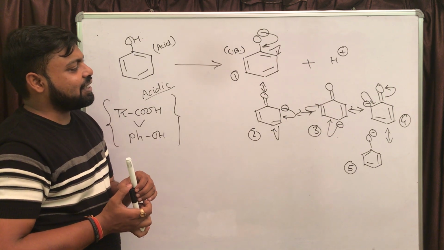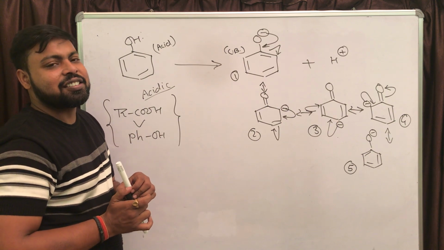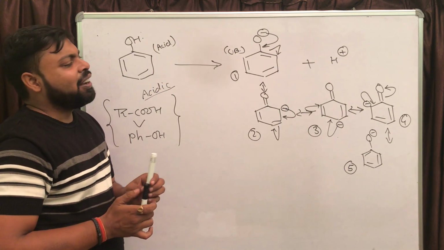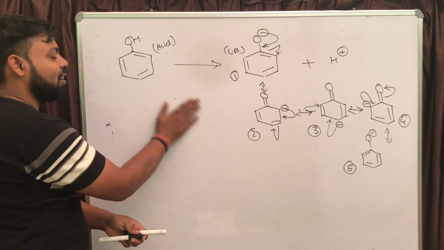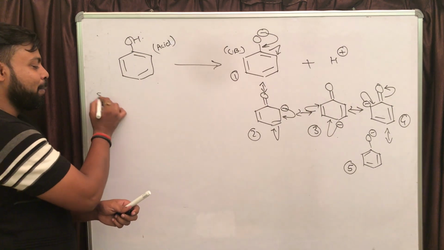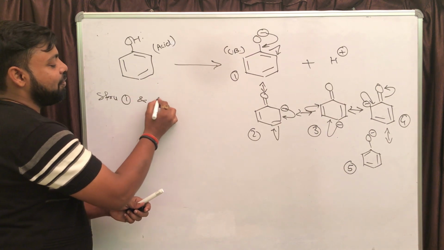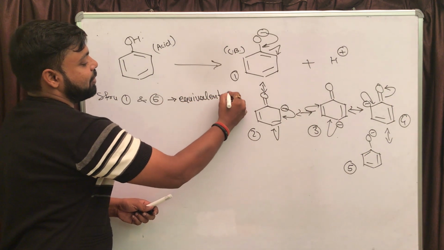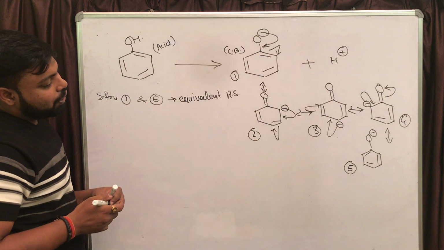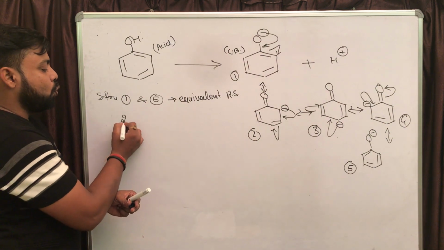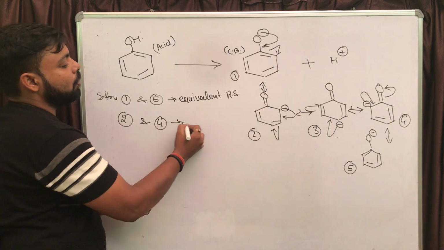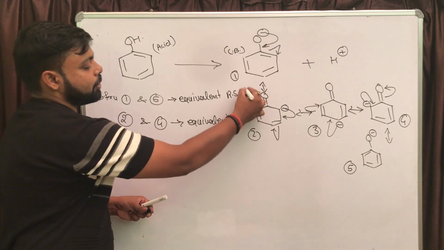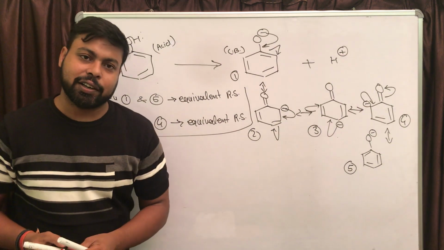If it is asked whether structures 1 and 5 are equivalent resonating structures or not, definitely structures 1 and 5 are equivalent. Similarly, structures number 2 and 4 are also equivalent resonating structures.